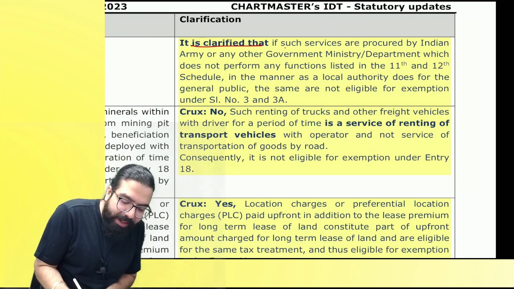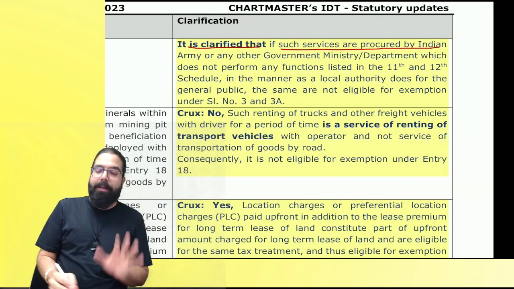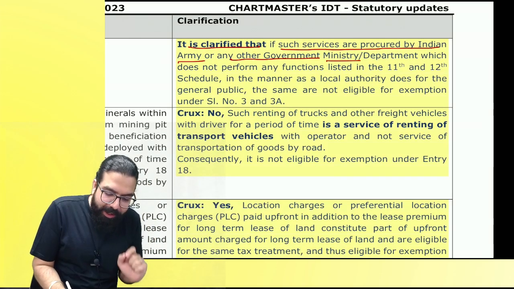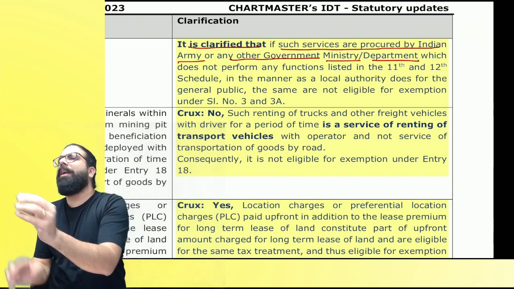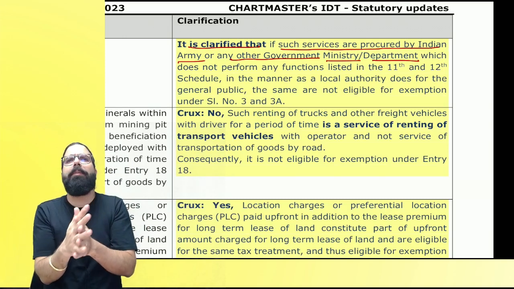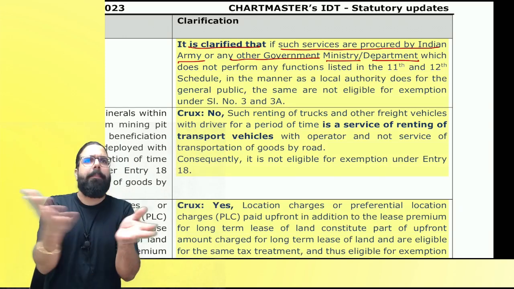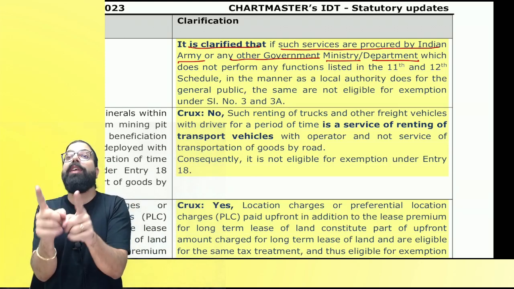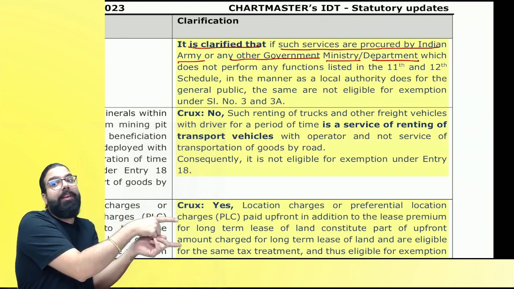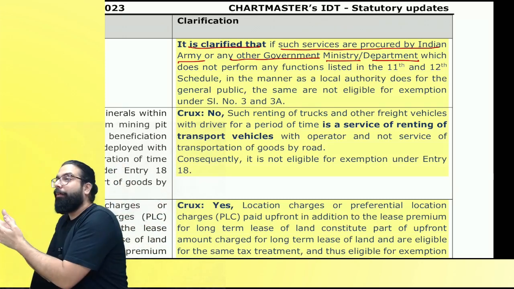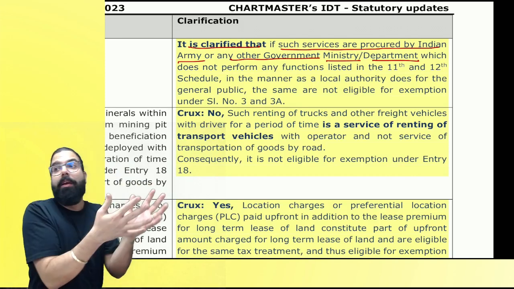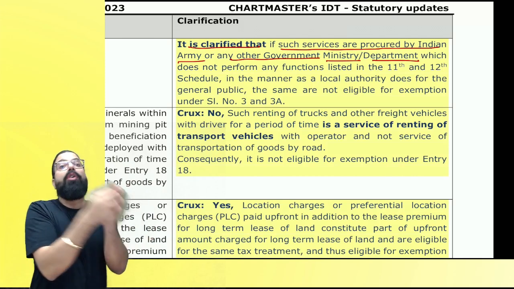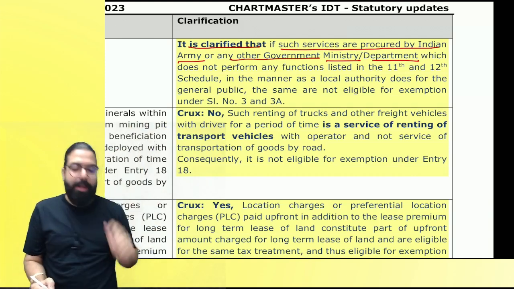Now, it is clarified that if such services are procured by the Indian Army or any other government department or ministry, means the department is going ahead. Baba, central government means, do you think Modi ji will go ahead and take? Their department only will go ahead and take. Now, if the department is taking, you will have to see if that department is doing 243G and W activity, then these services will be exempt. But do you think the army will go ahead and do 243G and W activity? No. So if they are taking, then it shall not be exempt.